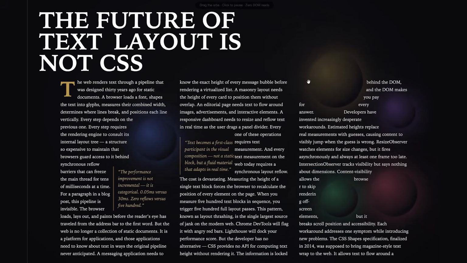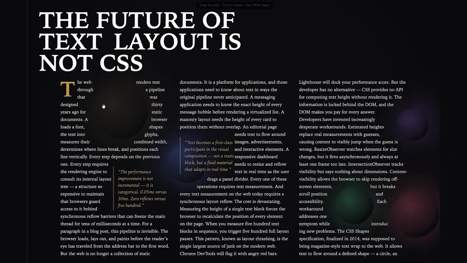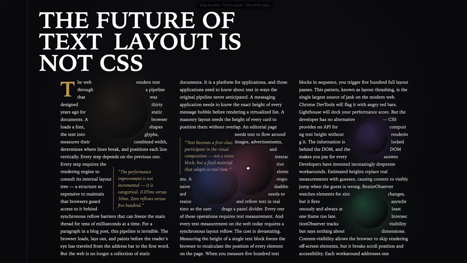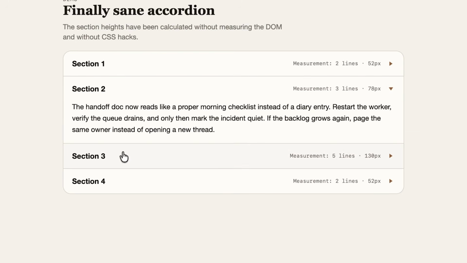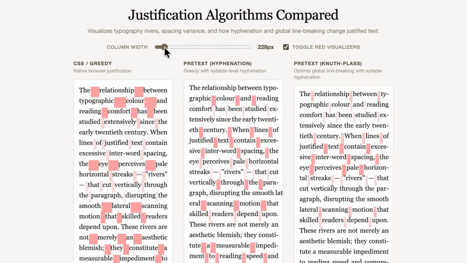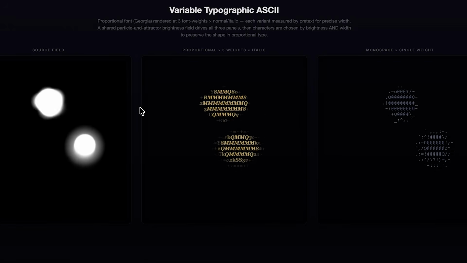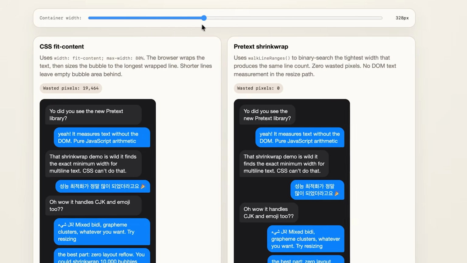Let's get into it. Software engineer Cheng Lu has released Pretext, a high-performance layout engine that's here to make your browser stop struggling during complex layout tasks. The big idea? Stop reading from the DOM so much. Pretext predicts text height and routes lines without those expensive hot path DOM reads that have been slowing us all down. The demos are genuinely impressive. We're talking accordion height prediction, masonry grids, obstacle-aware title routing, particle-driven ASCII art, and continuous flow and fixed height spread.